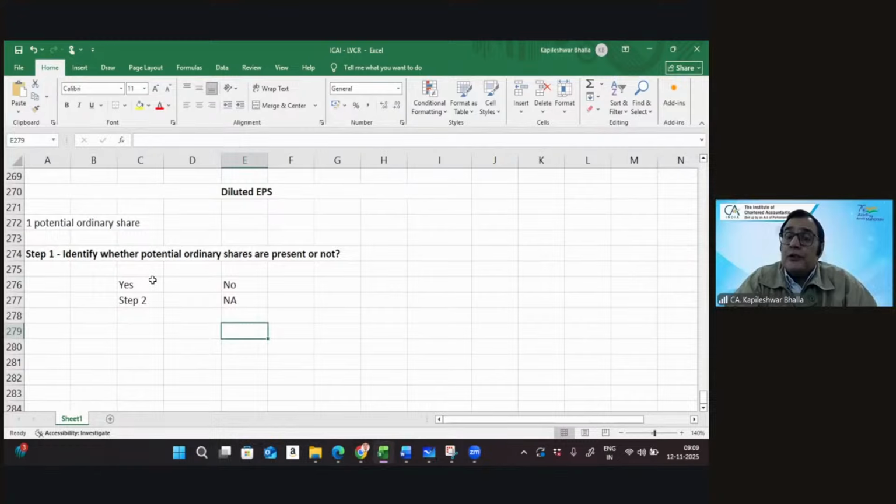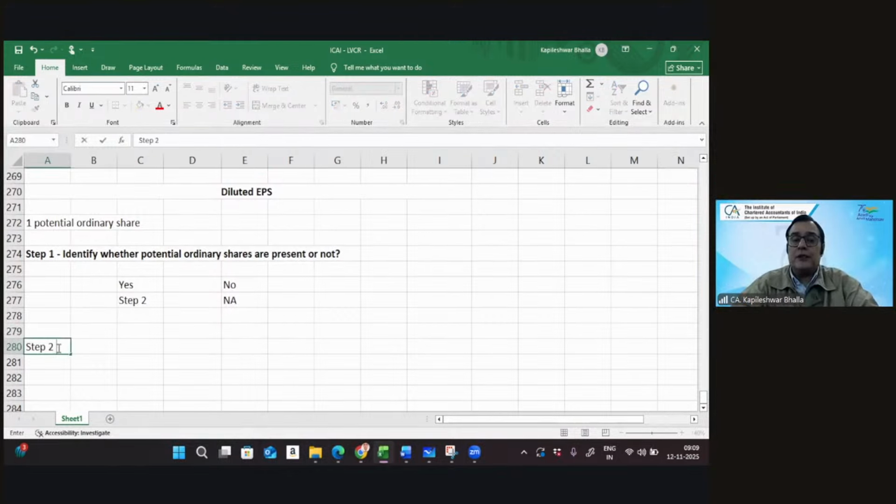So the first thing you need to zero in on in the question is to identify whether there are potential ordinary shares or not. Once you identify that yes, there are potential ordinary shares, you go to step number two.